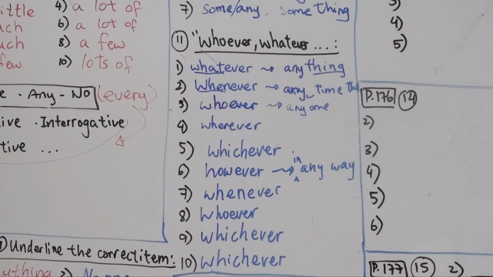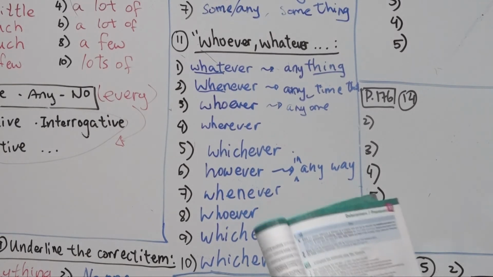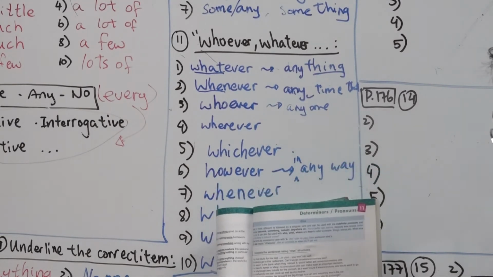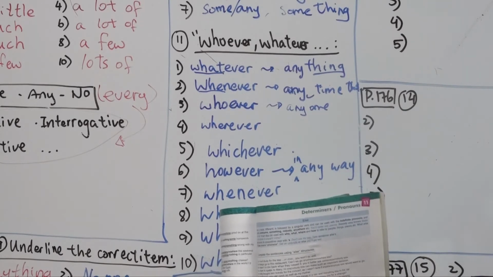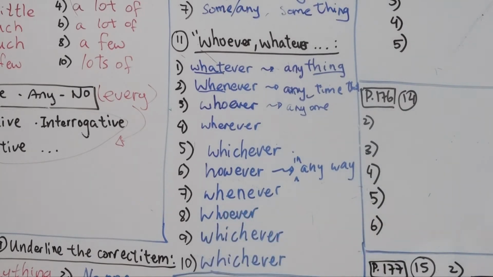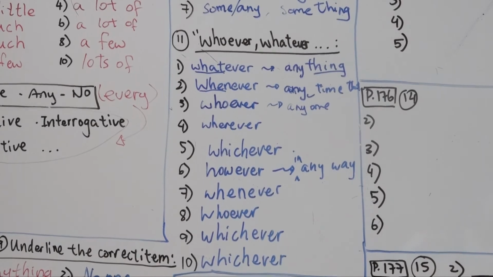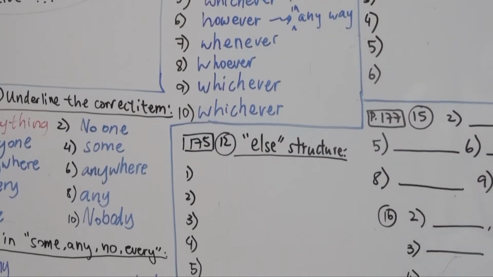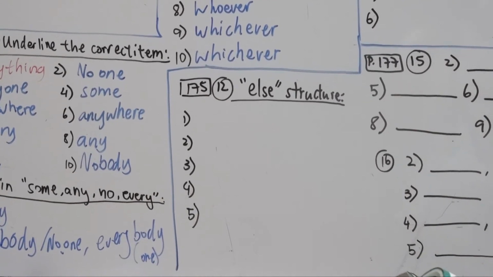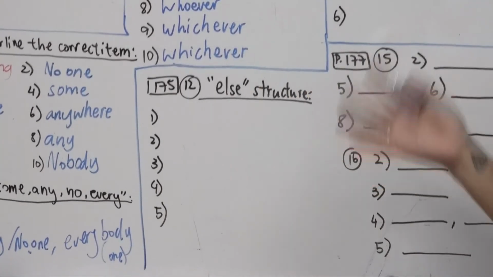Alright, so let's move on to the next part, okay? Page 175. Alright, 175. We have two new subtopics, okay? Else and other structures, okay? So the else structure, alright? So how do we use the else structure? So we use else when we want to talk about something more, okay? What else can you say about this painting, right? What else, alright?